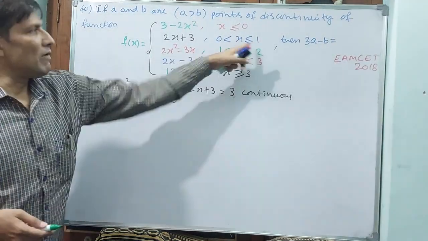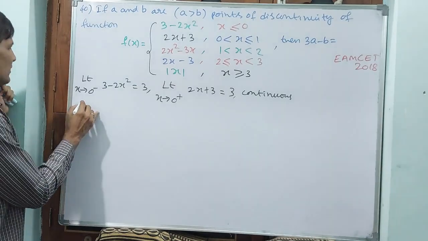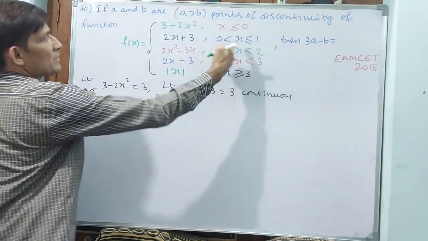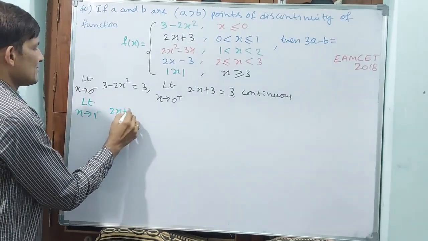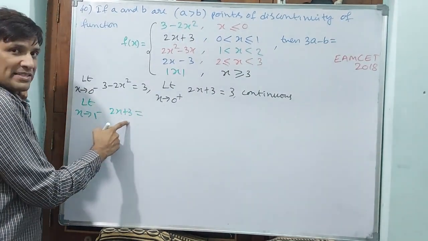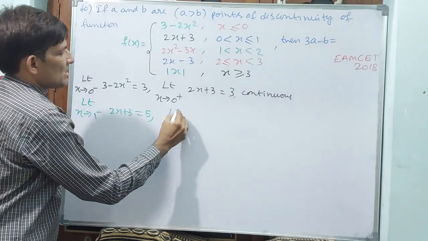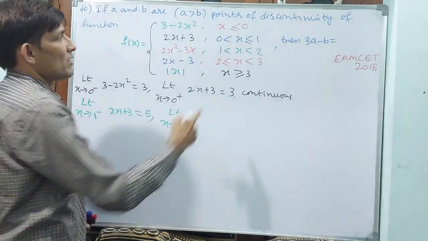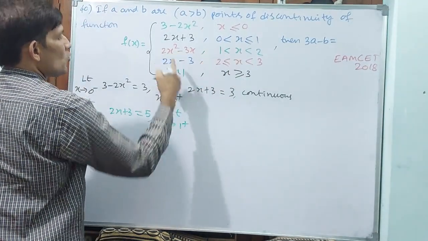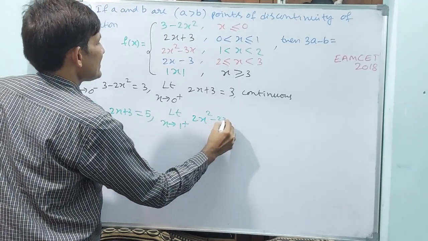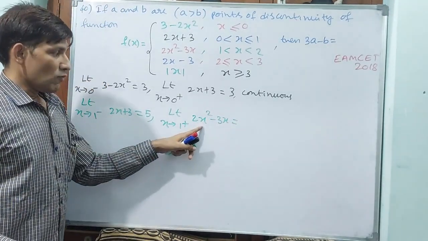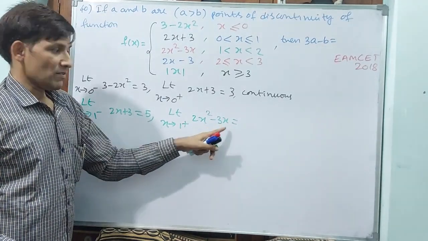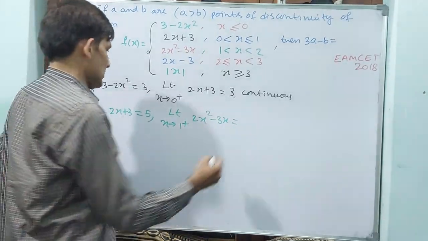Now go for 1. Limit 1 minus, 1 plus, left hand, right hand. Okay, limit x tends to 1 minus: 1 minus means 2x plus 3, that is equal to 2 plus 3, 5. Limit x tends to 1 plus, the right hand limit: 1 plus means this one, 2x square minus 3x, that is equal to 1 square 1, 2 minus 3, okay, 2 minus 3 is minus 1.